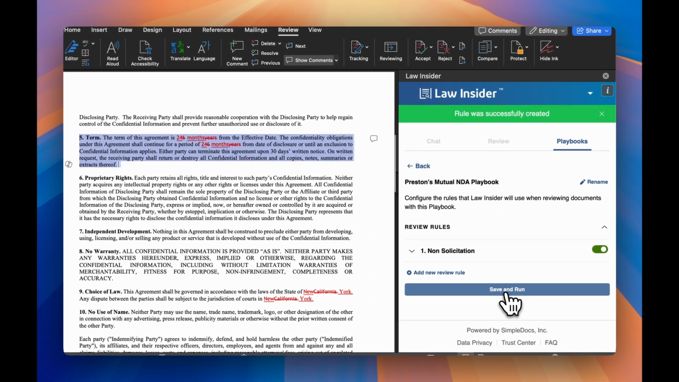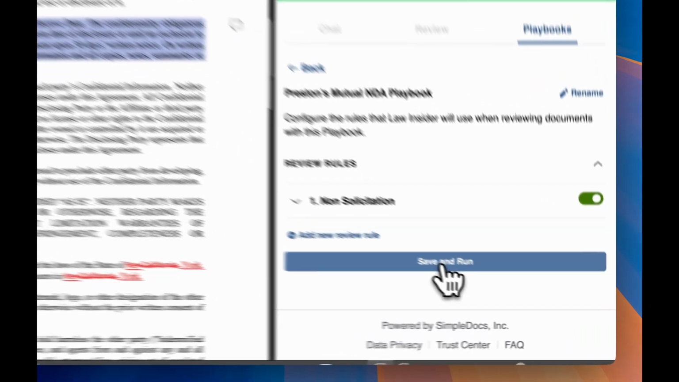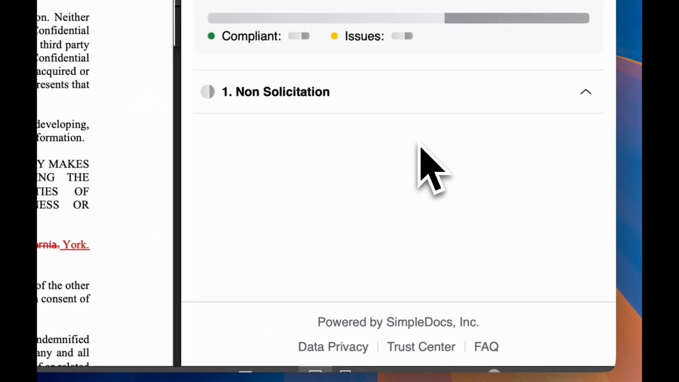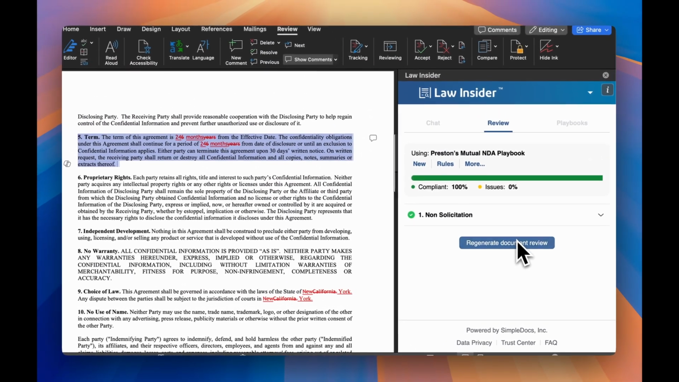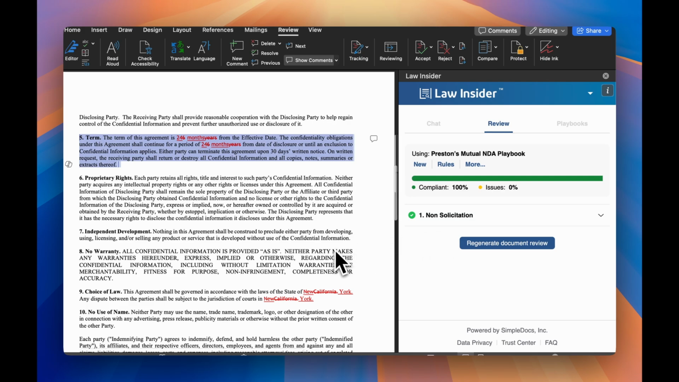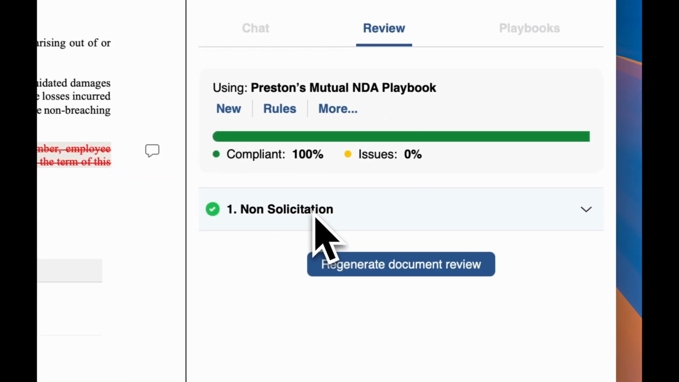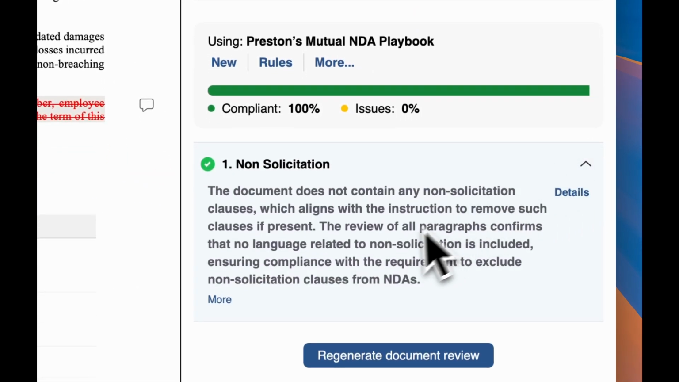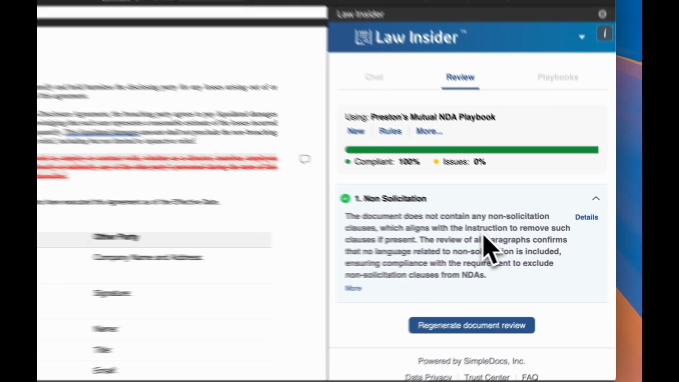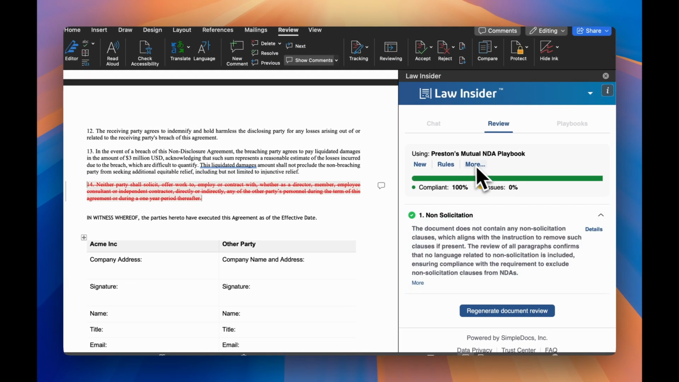So now I have built one rule. Of course, I would expect over time you might have 20 or 30 for a specific deal type. But let's run this one now for demonstration purposes and see what happens. It has indicated that there is no non-solicitation, and that's because the non-solicitation was already redlined out. So this is perfect. It has identified that it's there, but it has indicated that it doesn't exist.